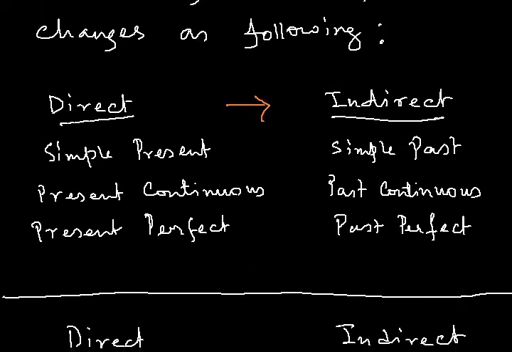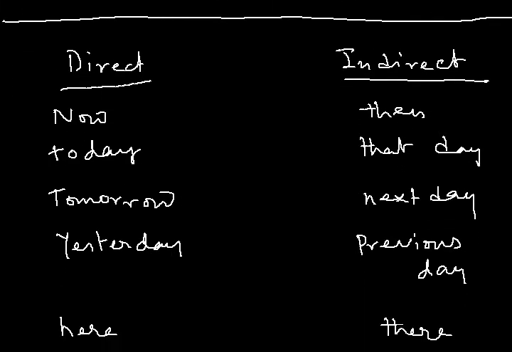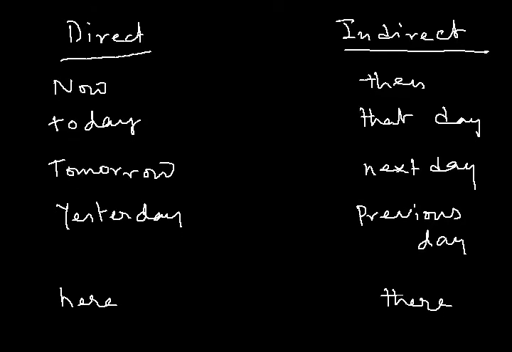Not only the tense, there are many more things that change when we change a sentence from direct to indirect with the second part. I'm talking about the second part here. So what are the other changes? Now becomes then, today becomes that day, tomorrow becomes next day, yesterday becomes previous day, and here becomes there.